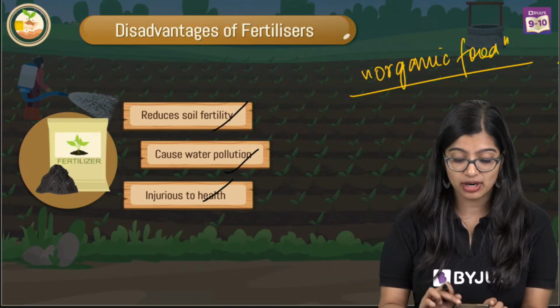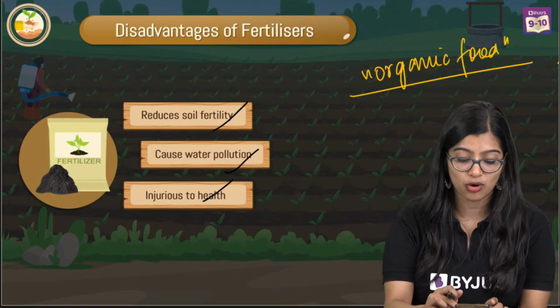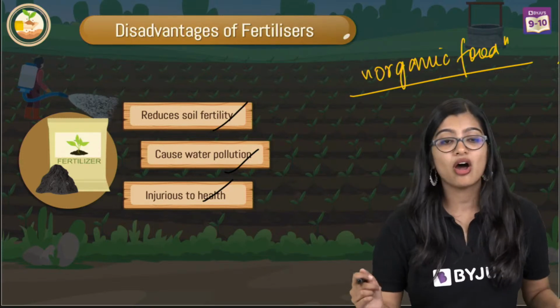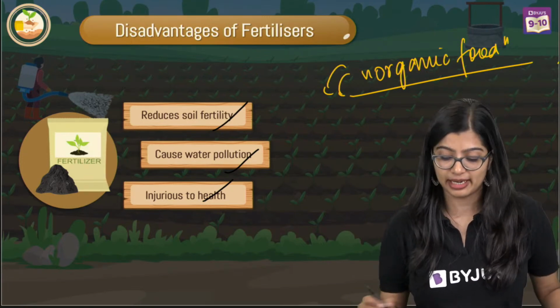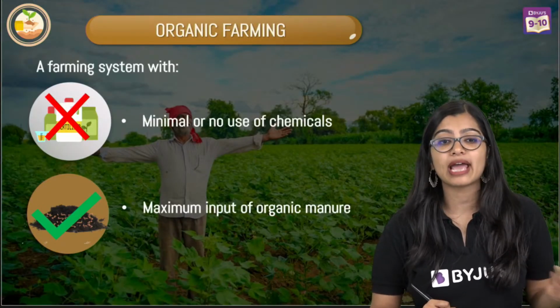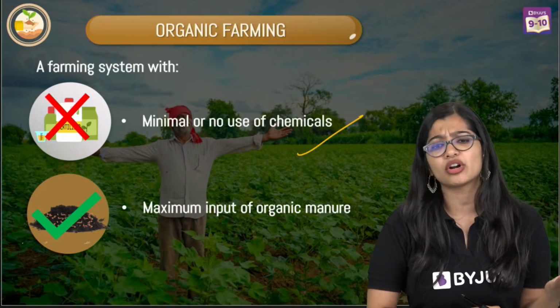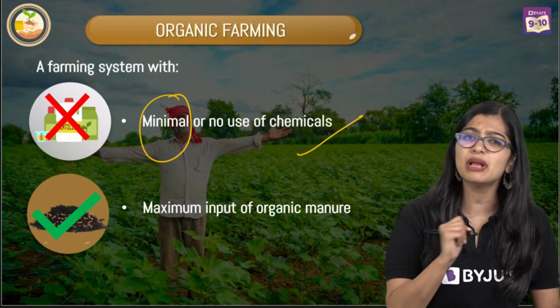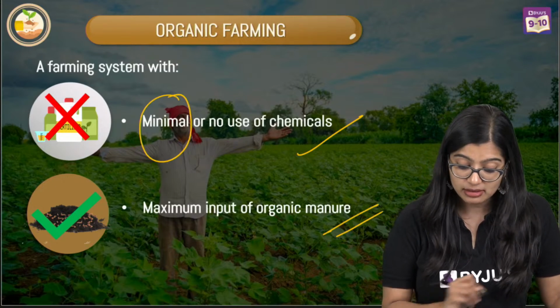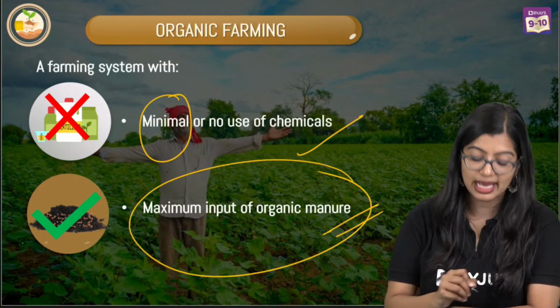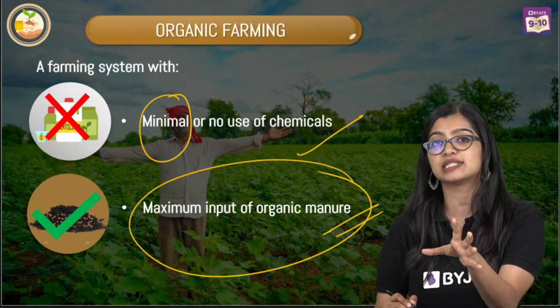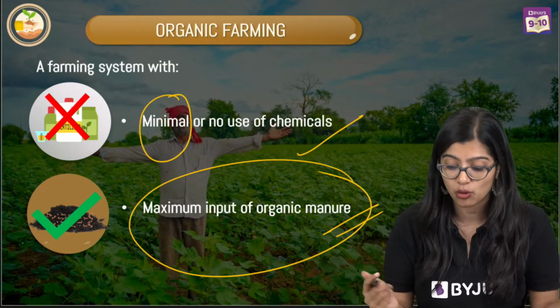Yes, a lot of you have heard about it. Very good. So, organic food actually comes from practicing organic farming, right? So, what do we do in organic farming? We don't use a lot of chemicals, right? Or we use a minimal amount of chemicals. But we make sure that we get maximum output, right? So that we make sure that more organic manure is used so that we are being eco-friendly.